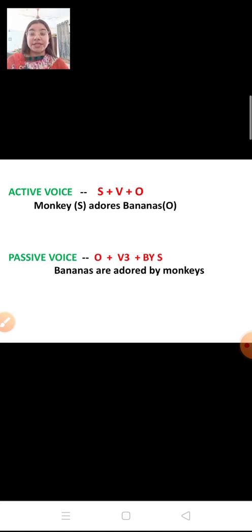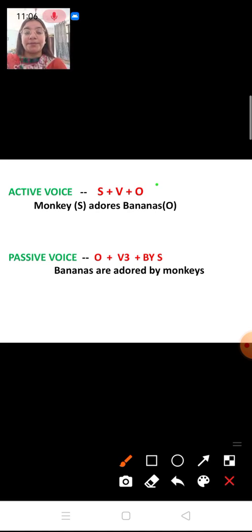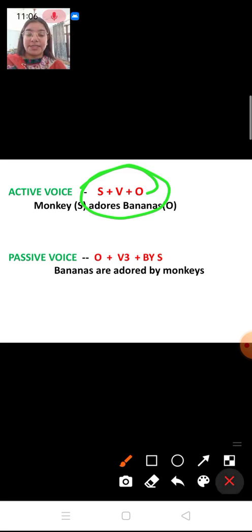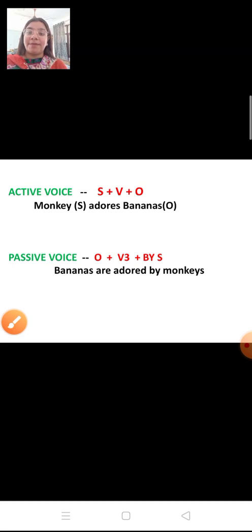So here you can see that active voice has a simple structure, that is subject plus verb plus object. For example, monkey adores banana. That means monkey loves banana. Monkey is the subject, adore is the verb, and bananas are the object.